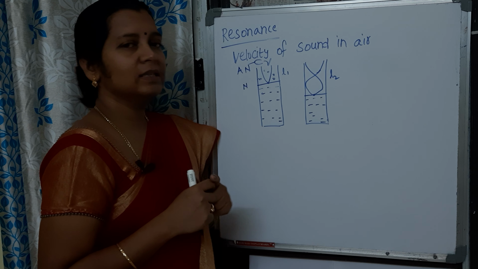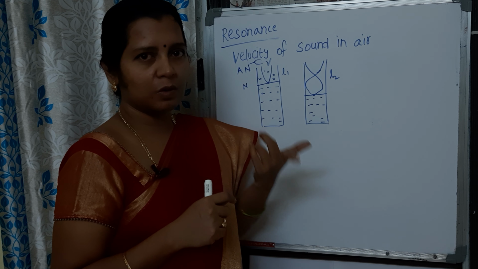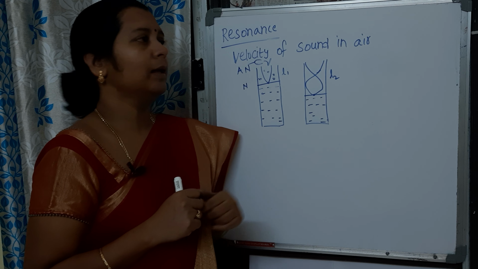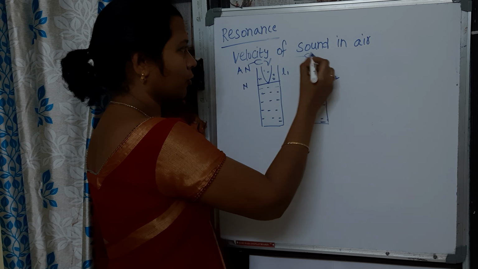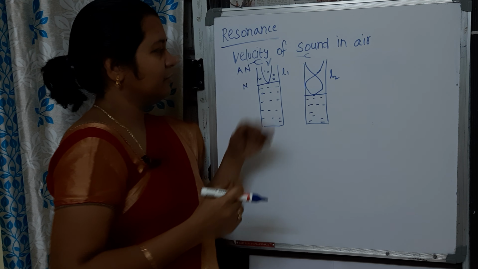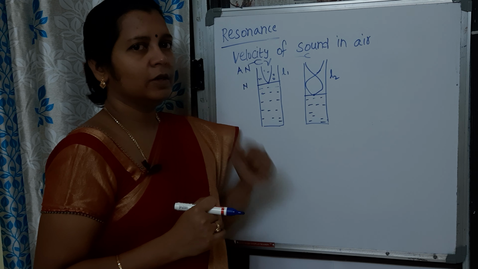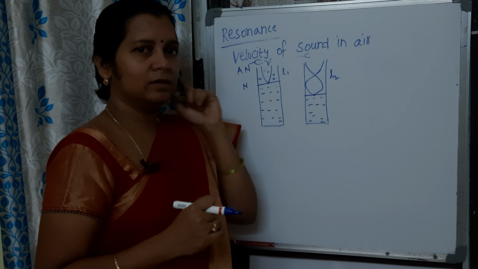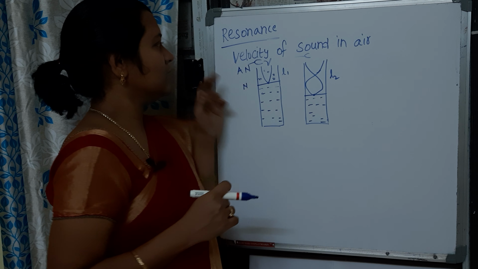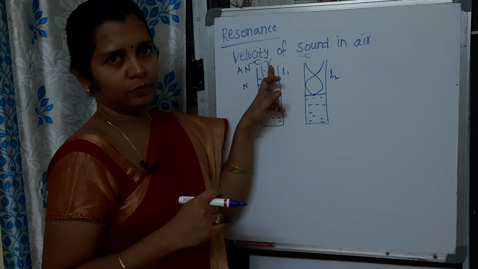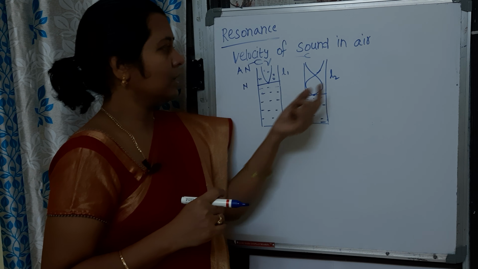So we hear a very big sound, indicating that resonance has happened. Again, for the same tuning fork, if you adjust the length of the air column further, you can hear a very big sound again, meaning the external force frequency and the natural frequency of the air column match.